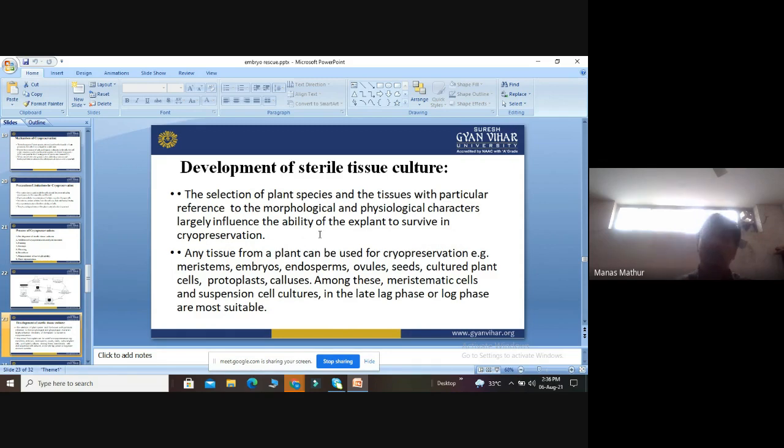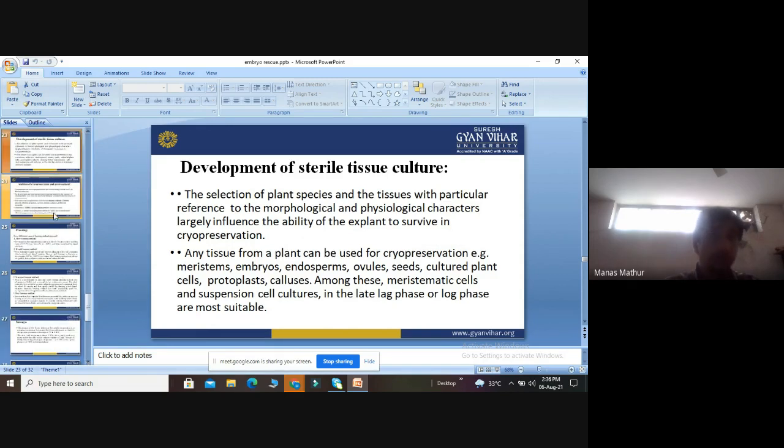So we can use any kind of explant. And important is to take the meristematic cell and suspension cell mainly in the late lag phase or the initial log phase. These are the most ideal conditions for the development of sterile tissue culture.